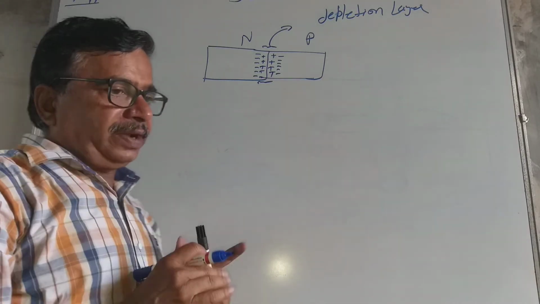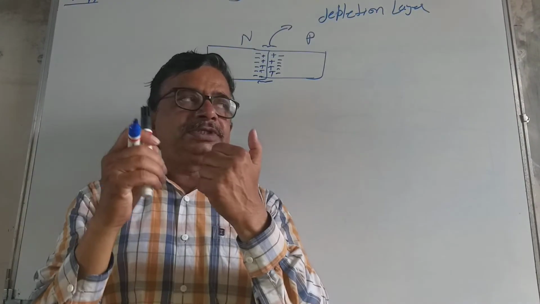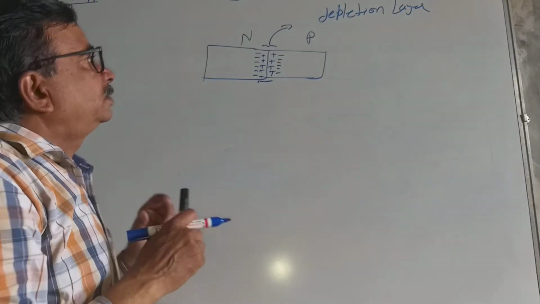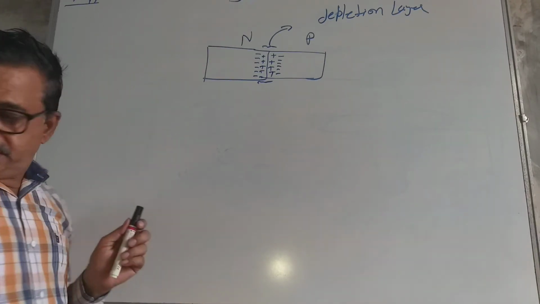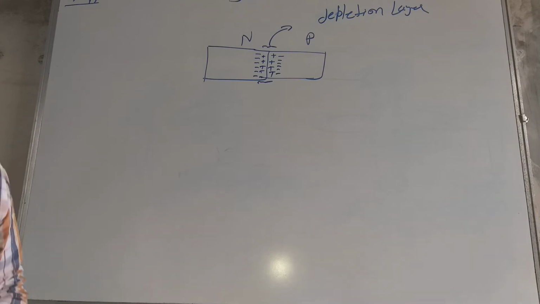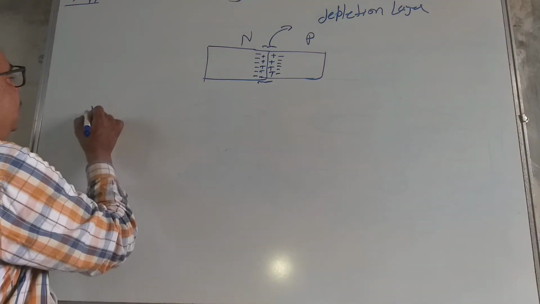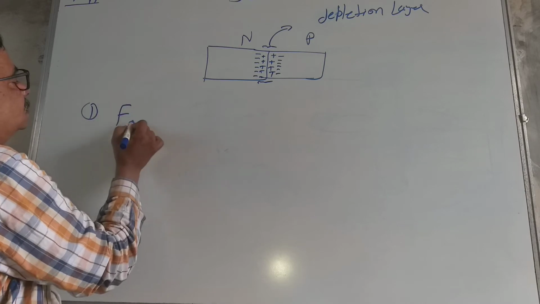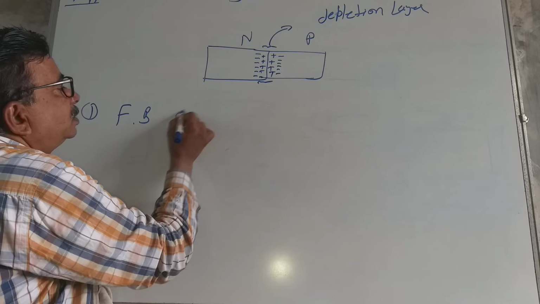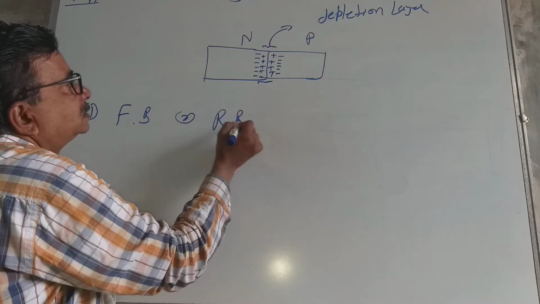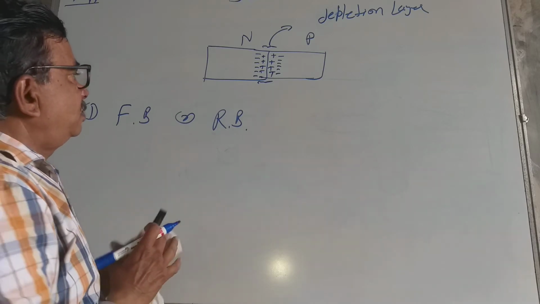What is a p-n junction diode? When p-type material and n-type material are fused together, then a junction is formed, and that junction is called the p-n junction diode. Now the next part: what is forward bias? And number 2, what is reverse bias? From this figure we can explain what forward bias is.